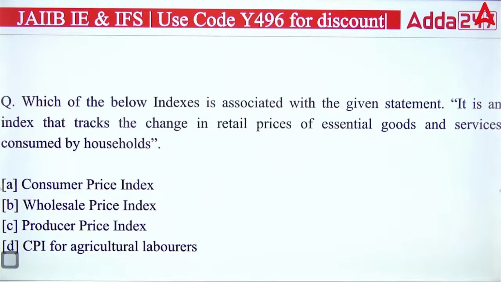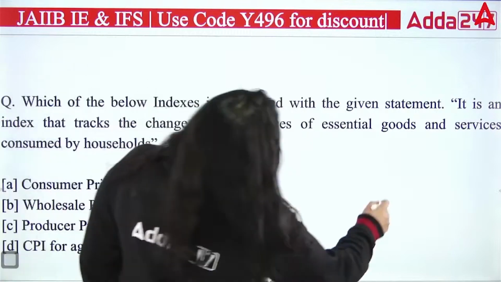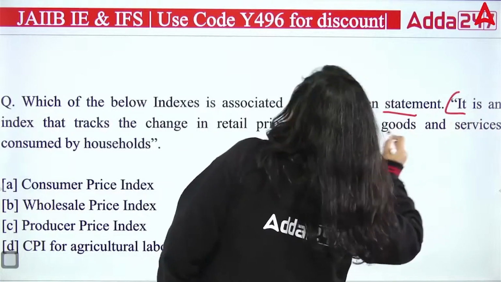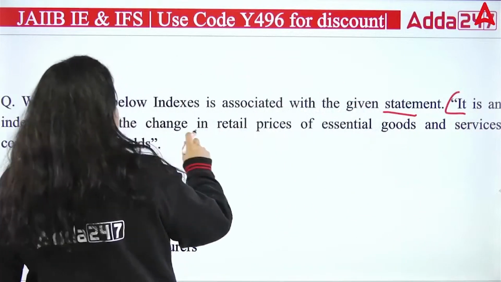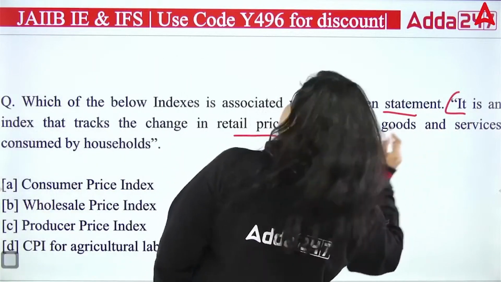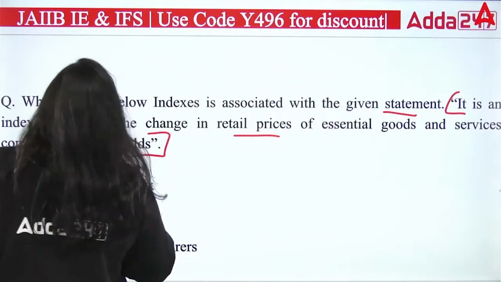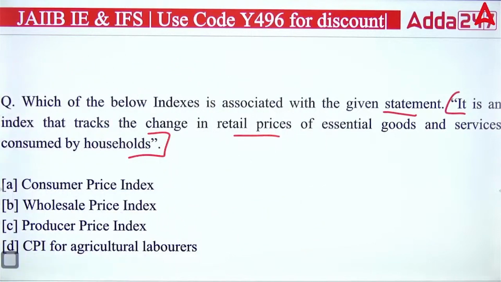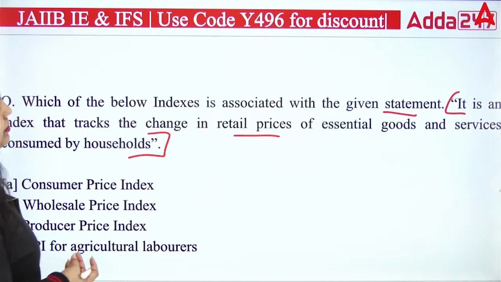Next again we have a question on the indexes. Which of the below index is associated with the given statement? Statement is it is an index that tracks the change in the retail price of essential goods and services consumed by the household. So if we are talking about this particular statement, this statement is talking about CPI, WPI, PPI or CPI for agricultural laborers. So you can see we are talking about that index that tracks the change in the retail prices.